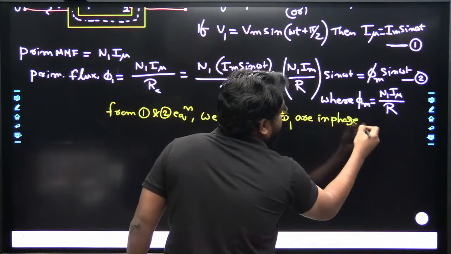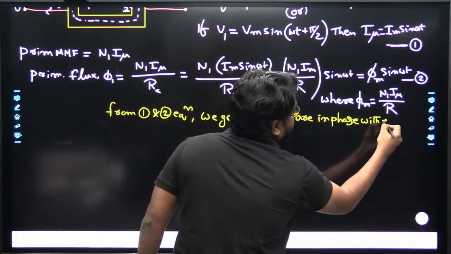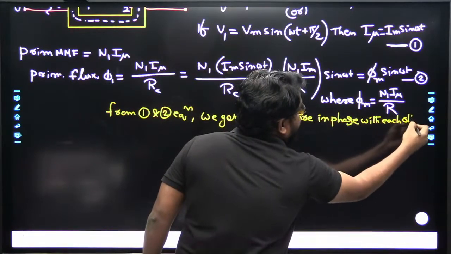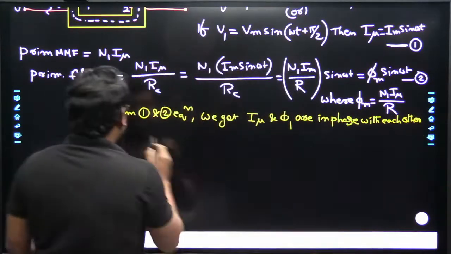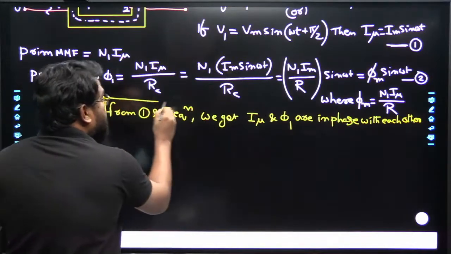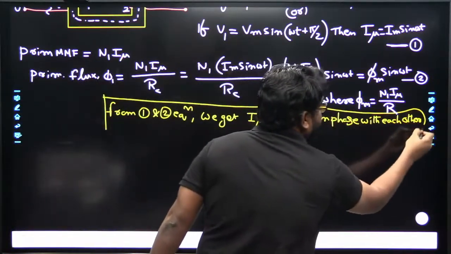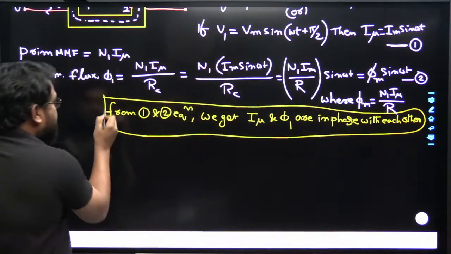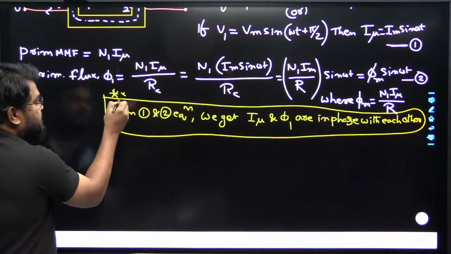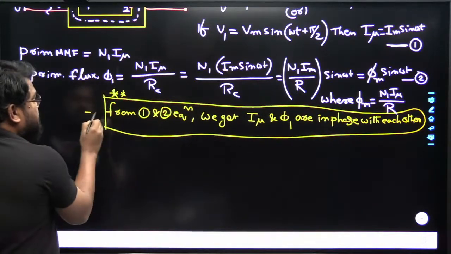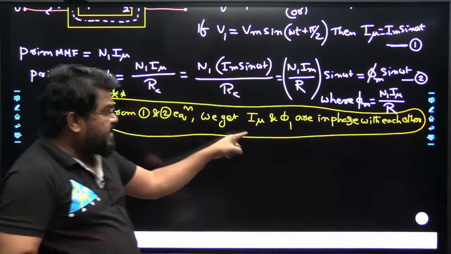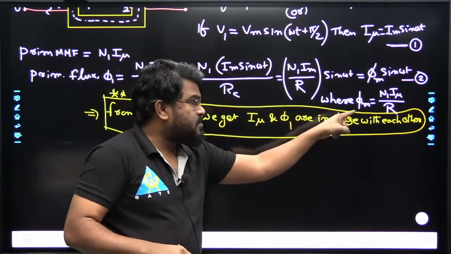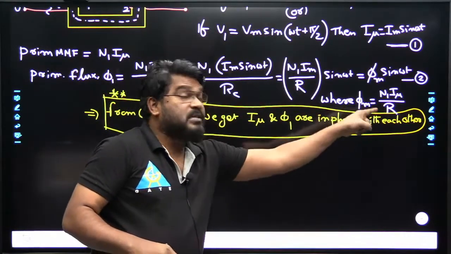This point is very important for drawing the vector diagram of the transformer. So from equations 1 and 2, the magnetizing current and flux of the transformer are in phase with each other.